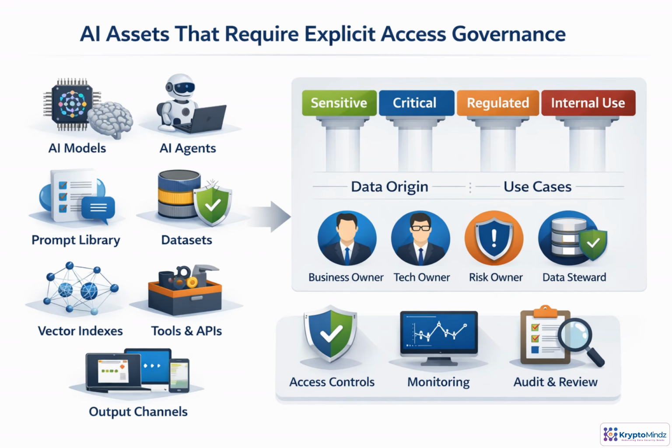Access governance starts with knowing what you actually have. Every model, agent, prompt template, dataset, vector index, tool integration, and output channel should be treated as an enterprise asset, not an experiment. Once inventoried, classify each asset by sensitivity, criticality, regulatory scope, data origin, and approved use. Then assign clear owners across business, technology, risk, and data stewardship. That metadata becomes the engine for access rules, monitoring, reviews, and exceptions.